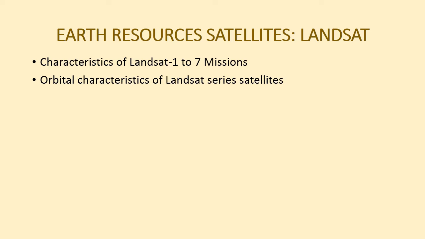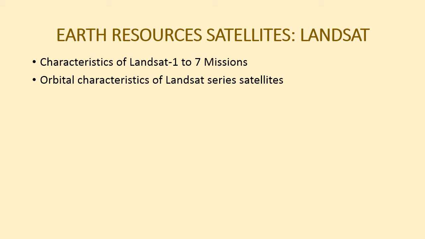The orbital period for Landsat 4 and 5 was 103.2 minutes and for Landsat 7 was 98.9 minutes. The temporal resolution is 22 days for the Landsat 4 and 5 series and 16 days for Landsat 7. The equatorial crossing time was 10 am for the Landsat 4, 5 and 7 series satellites.